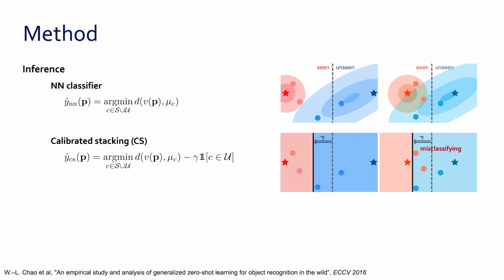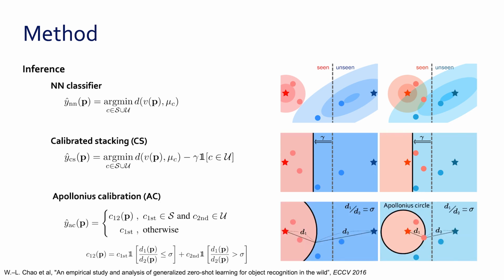Instead of shifting, we propose to modulate the decision boundary using the Apollonius circle. This is more intuitive than CS in that visual features of seen classes are tightly centered around corresponding semantic prototypes. Note that the radius of this circle adaptively changes in accordance with the distance between the first two nearest semantic prototypes.